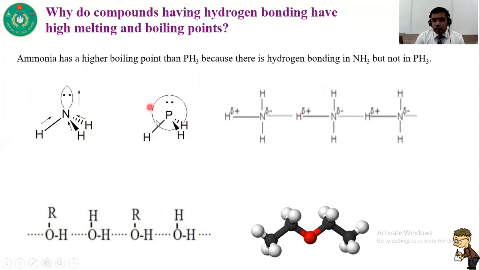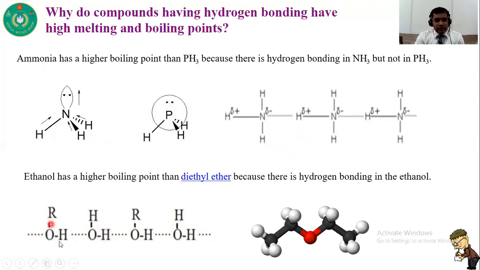But in phosphine, it is totally absent. So in phosphine gas there is no possibility of hydrogen bond formation, but in ammonia it is possible. That's why its melting and boiling point is higher compared to PH3.